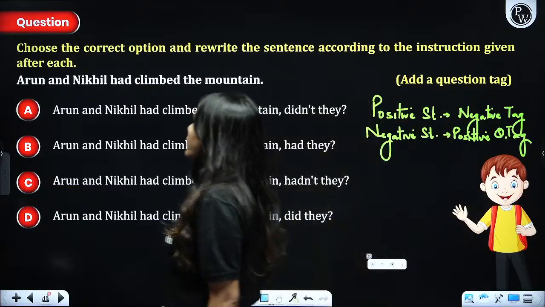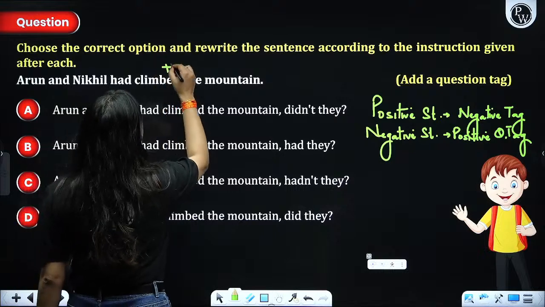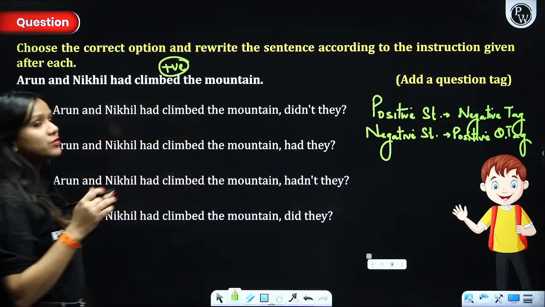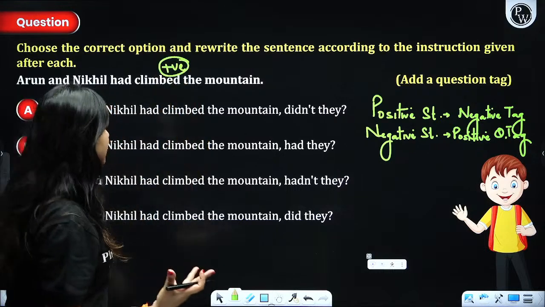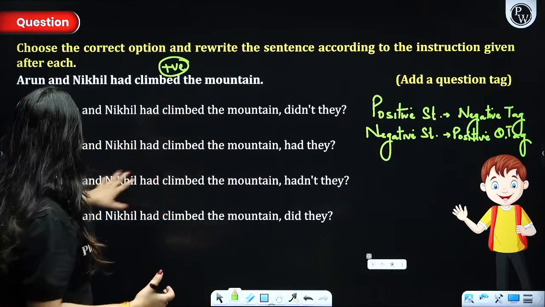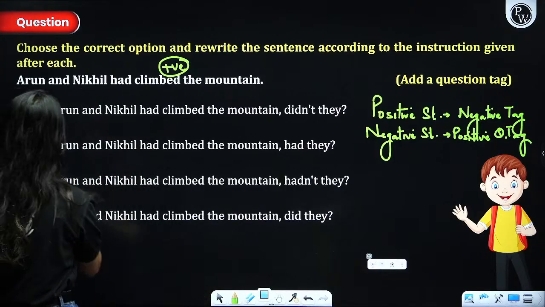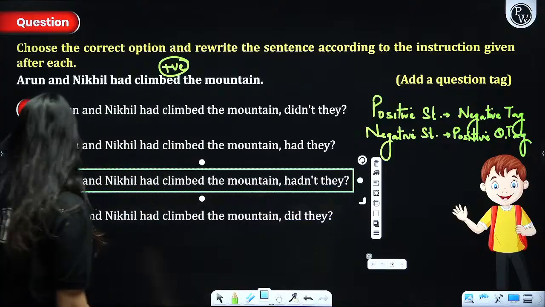Alright. Likewise, Arun and Nikhil had climbed the mountain, which is a positive statement. Right? So, we have to add a negative question tag. So, had they? No. Didn't they? It should be the most appropriate answer to the question. This one. Got it, people?